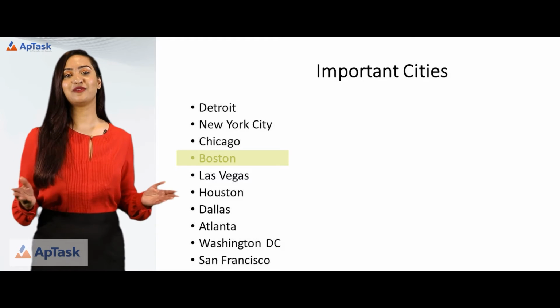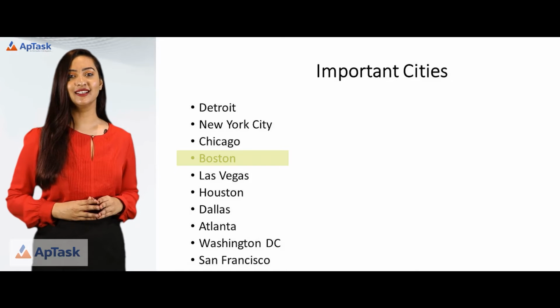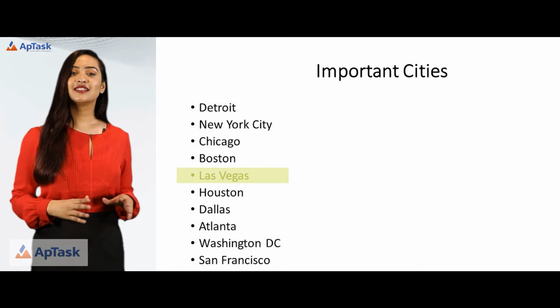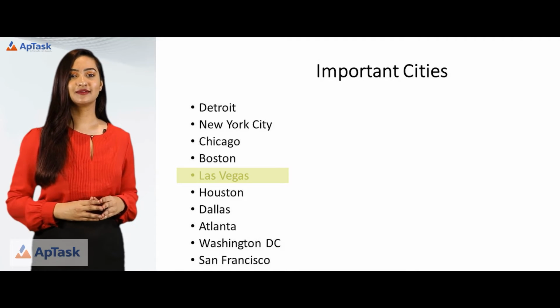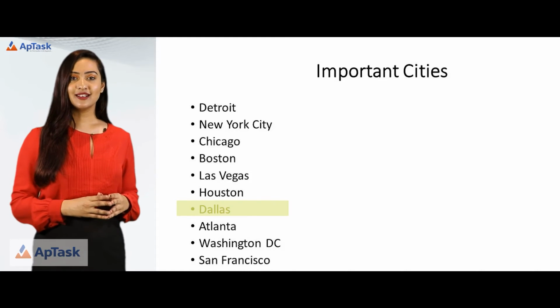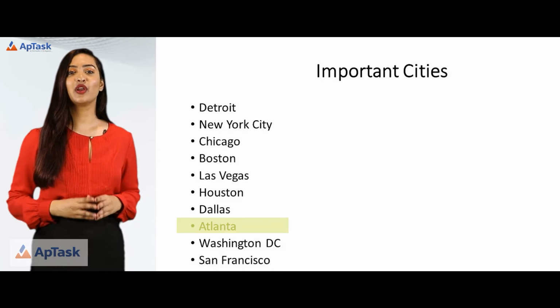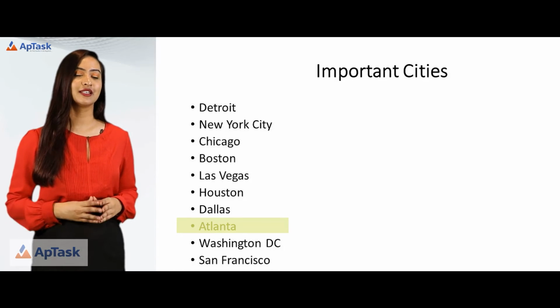Boston is the heart of USA and famous for revolutions and universities. Las Vegas is famous for casinos. Houston leads the way in the oil industry. Dallas is a big commercial city. Atlanta is famous for having one of the biggest airports.